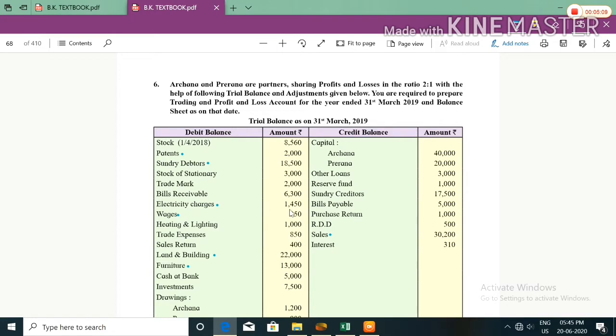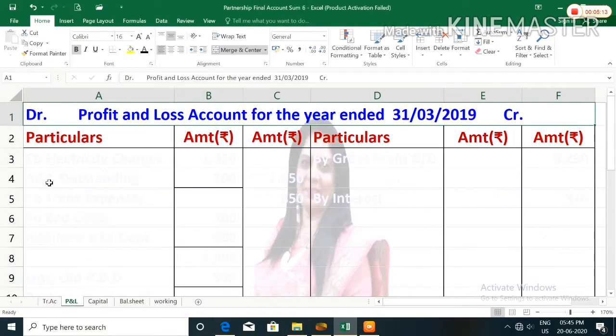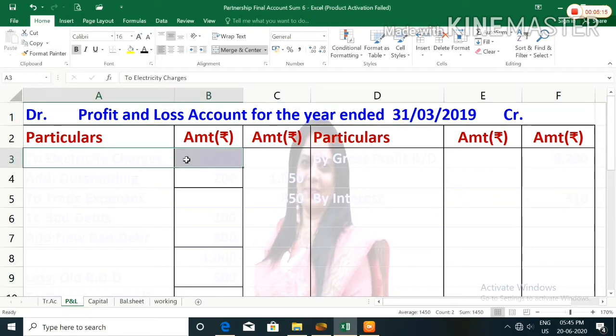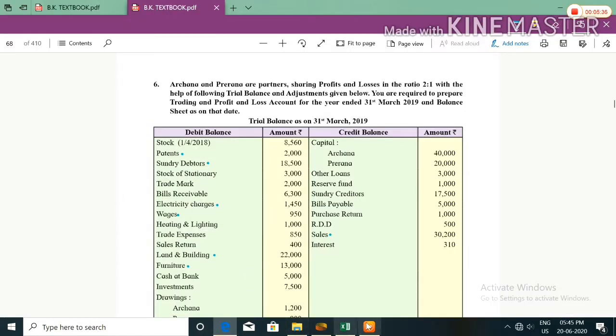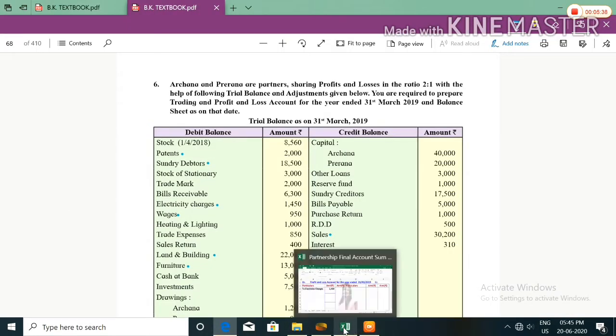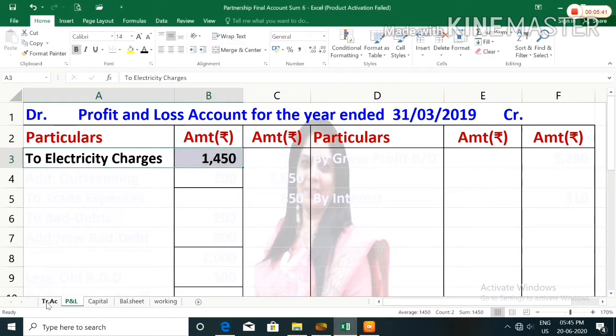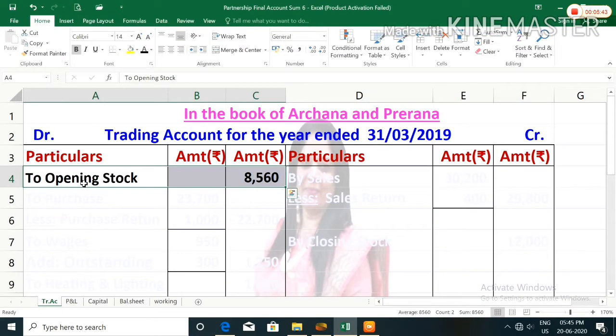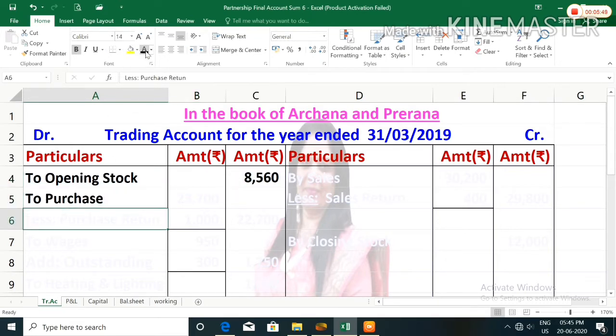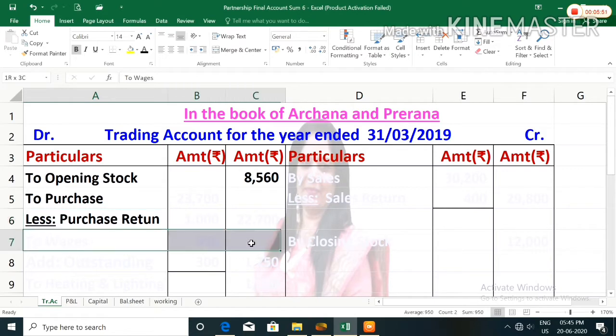Electricity charges 1,450. Electricity charges we have to record in profit and loss account debit side. We will record to electricity charges 1,450. Wages 950. Wages we have to record in trading account debit side. So first we have to record to opening stock, then to purchase. From purchase we have to deduct purchase return, then we will record wages 950.